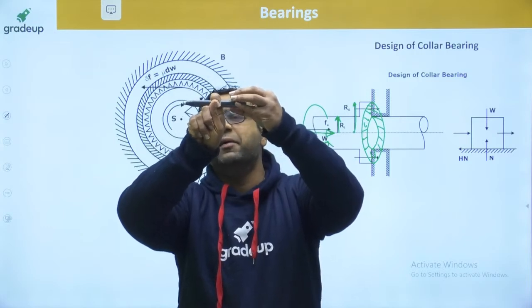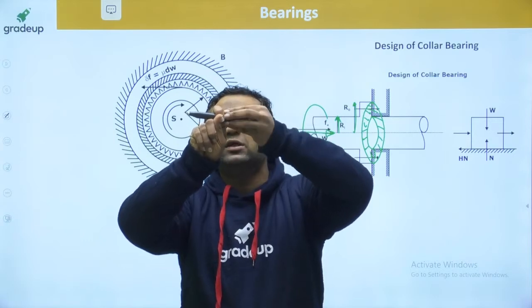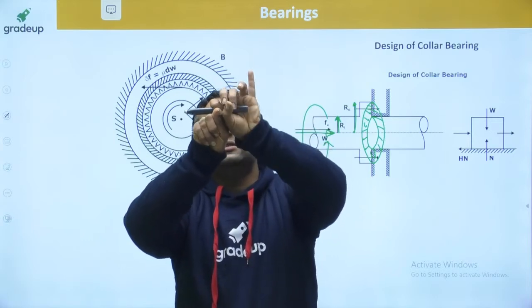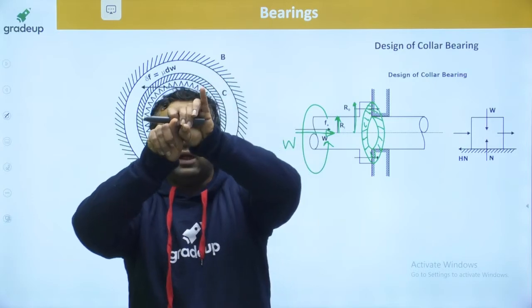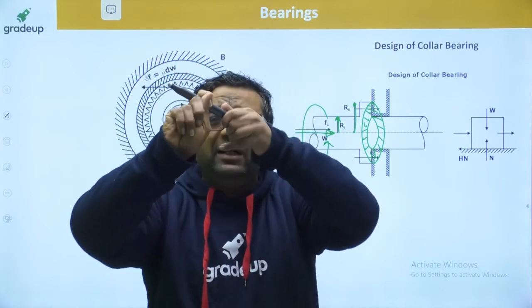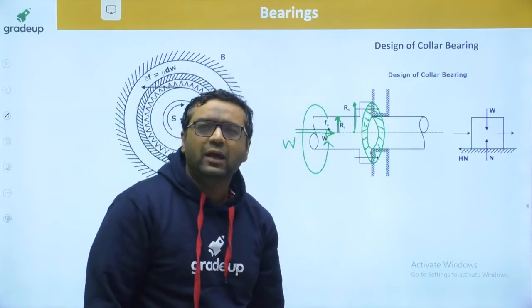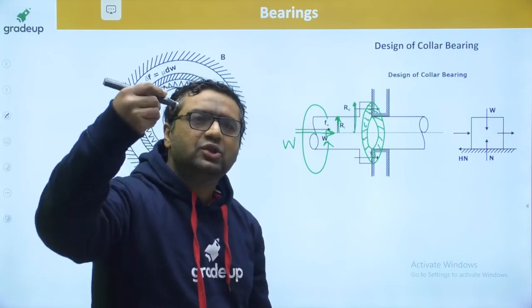So when the load is coming, it will be acting like this. So bearing is having some inner circle, some outer circle. Bearing is also like this, but bigger than that of the collar. But bearing is hollow, whereas collar is welded over the shaft. Hope you are getting it now. Okay, collar is welded over the shaft.